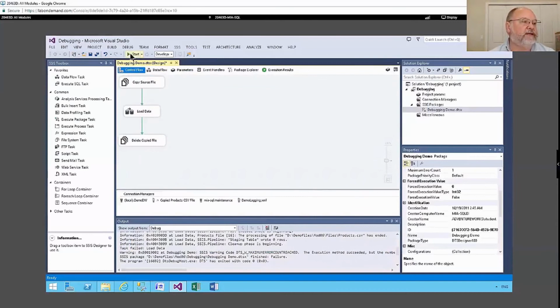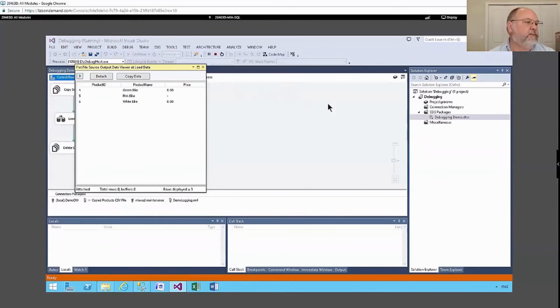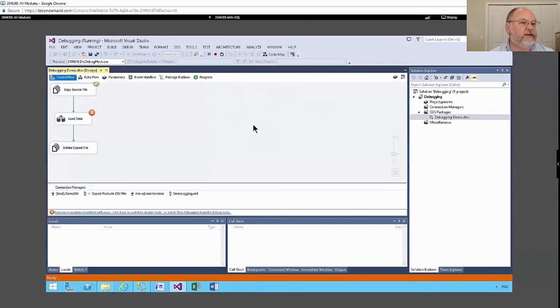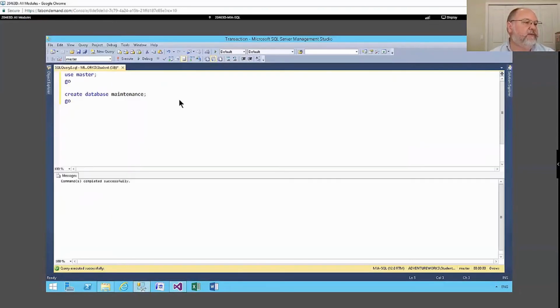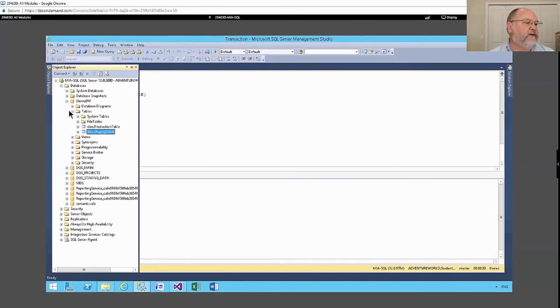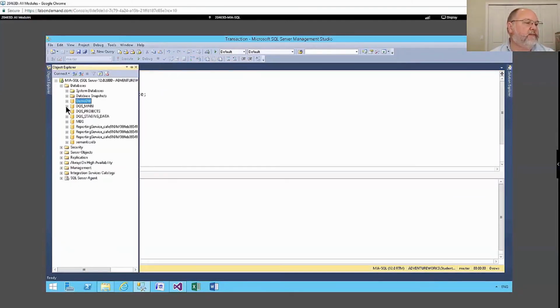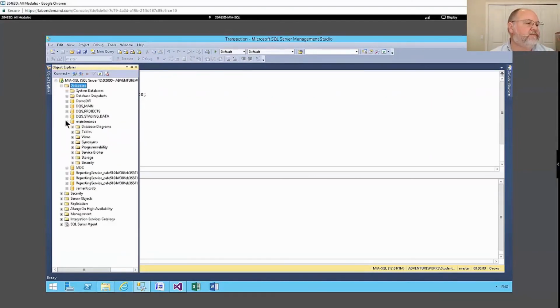All right, let's execute this now. And there's my grid viewer, there's my problem, there's my issue. I can stop this. In here now, if I look under that database that I created, I've got to refresh this, maintenance, and if I expand tables, there's nothing there.